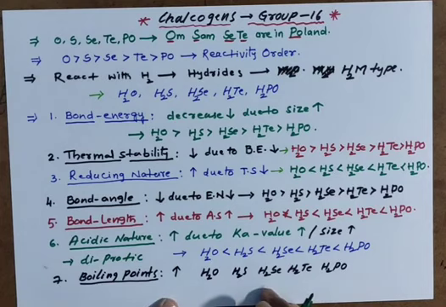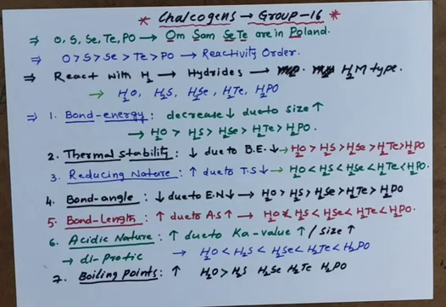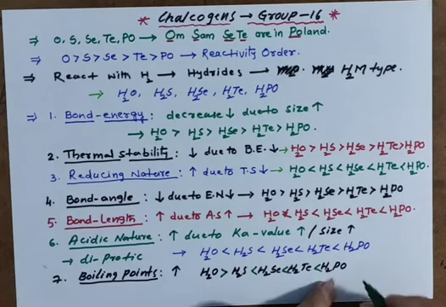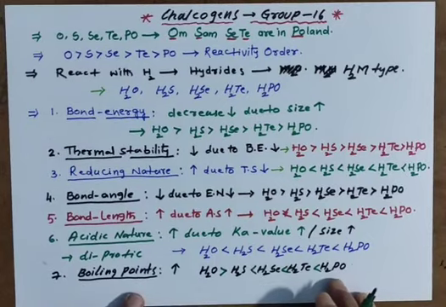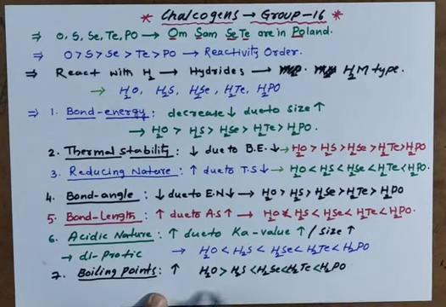H2O has a higher boiling point than H2S, and the rest are increasing as usual. Why does H2O have a higher boiling point than H2S? Due to hydrogen bonding.